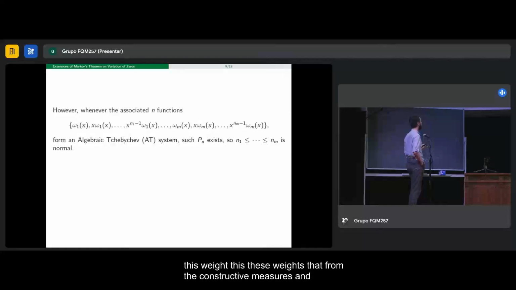It's related to the so-called algebraic Chebyshev system, and we say that a system of n functions is algebraic Chebyshev if an arbitrary linear combination of the functions has at most n minus 1 zeros, but the definition itself is not relevant.